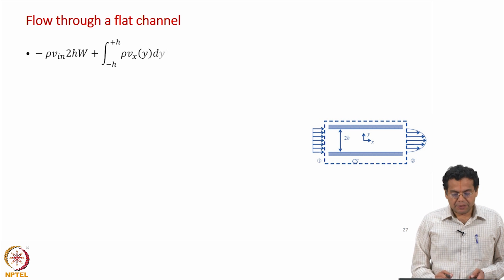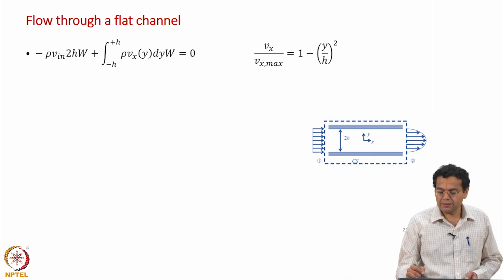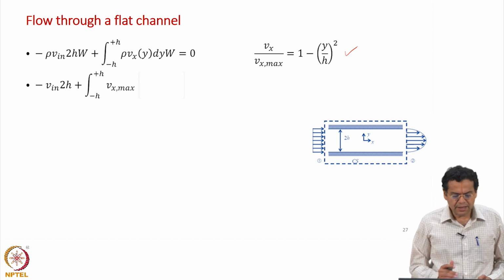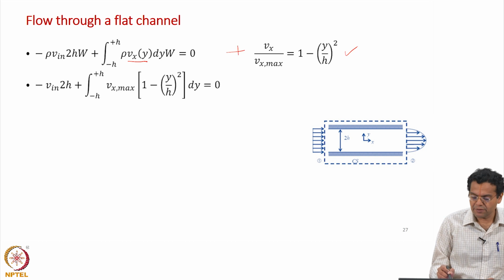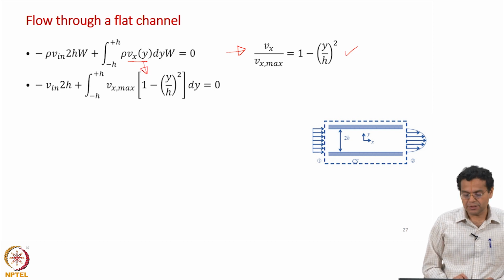Rewriting the same equation here. Now we are given the velocity as a function of y. W cancels out in this equation, and let us substitute for Vx as a function of y from the given velocity distribution. So, W is cancelled out, rho cancels out as well, and we substituted Vx in terms of the velocity distribution.